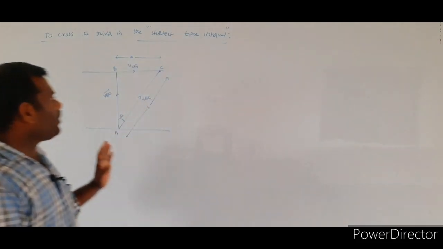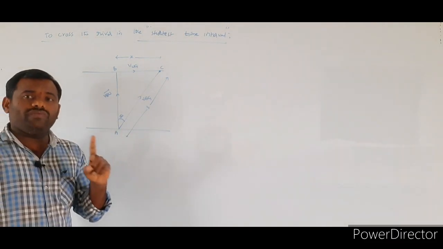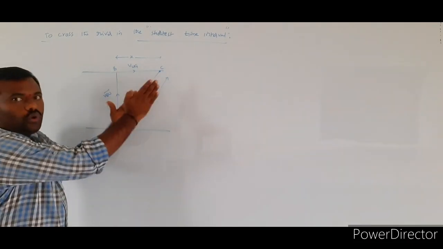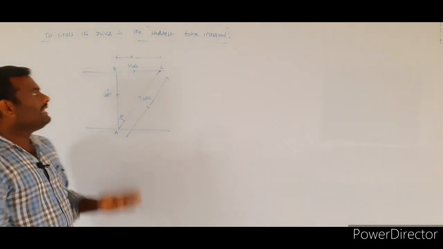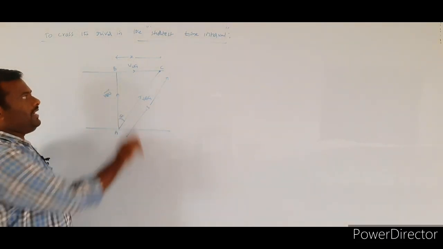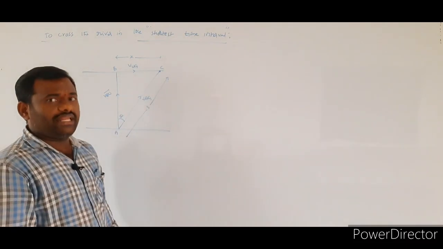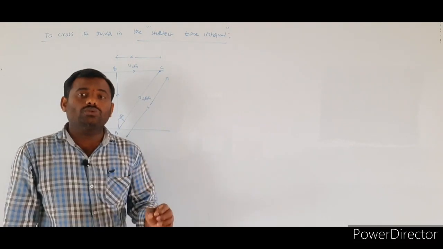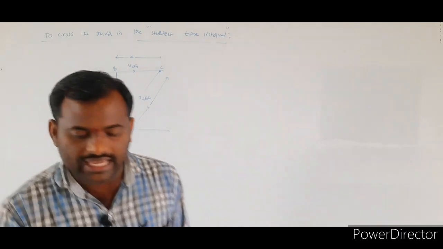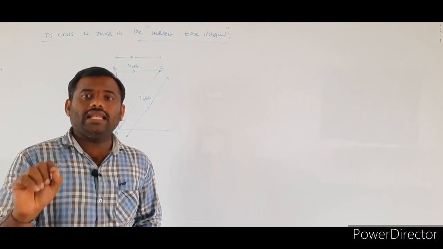Once again, to cross the river in the shortest time interval, the boat must be moving along the direction of the normal. Due to the river flow, instead of reaching the point B, the boat is finally reaching the point C due to the flow of the water. Again, here first, which law we have to apply? Triangle law of vector addition.